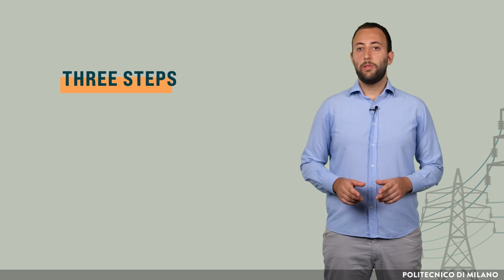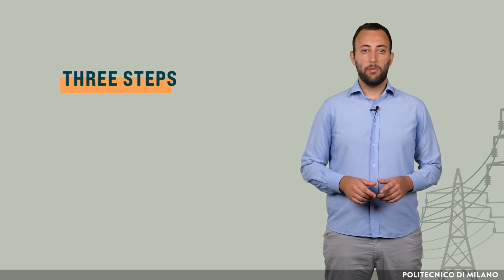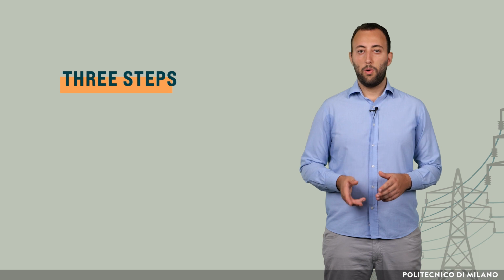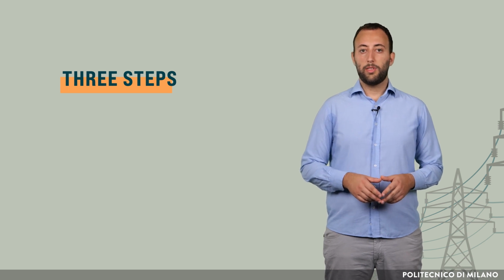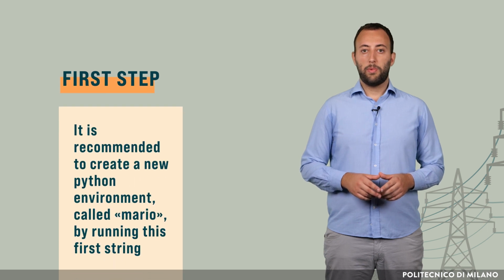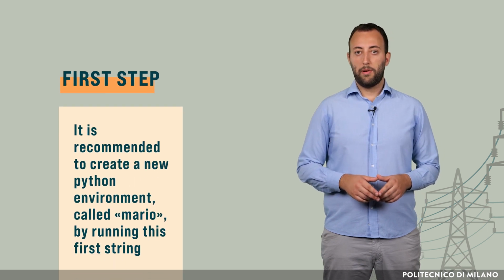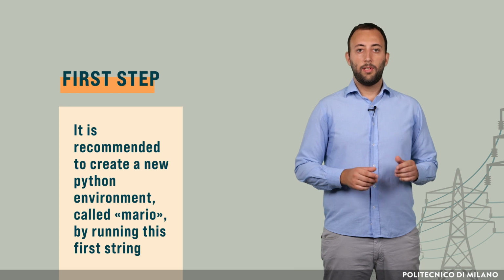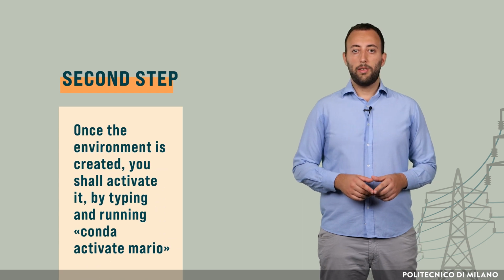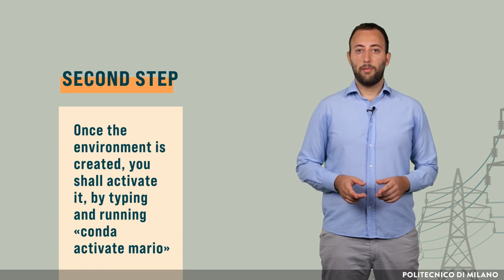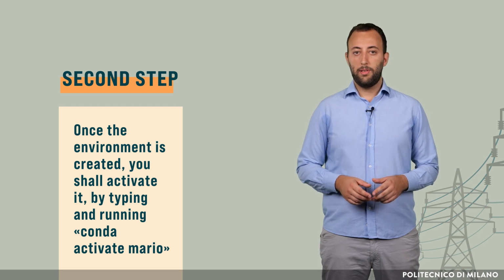At this point, you just need to open a terminal. If you are using the Anaconda distribution for Python, open the Anaconda prompt and follow these three simple steps. It is recommended to create a new Python environment called Mario by running this first string. Once the environment is created, you should activate it by typing and running conda activate Mario.